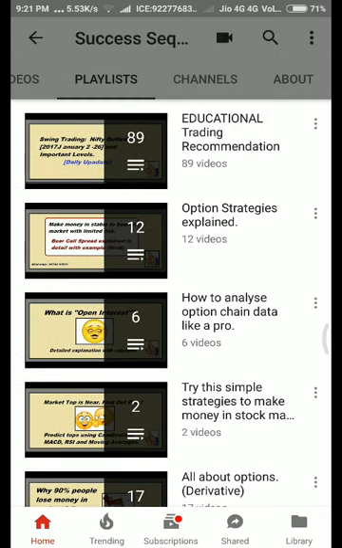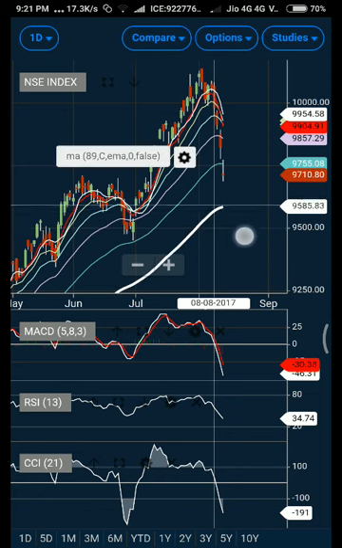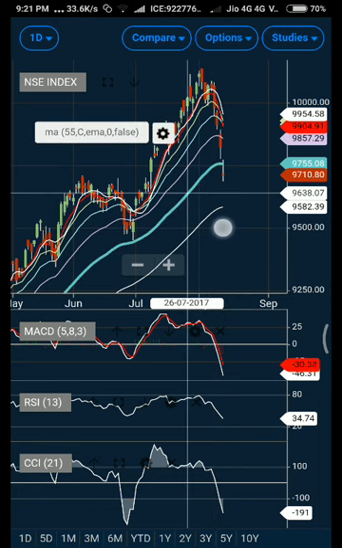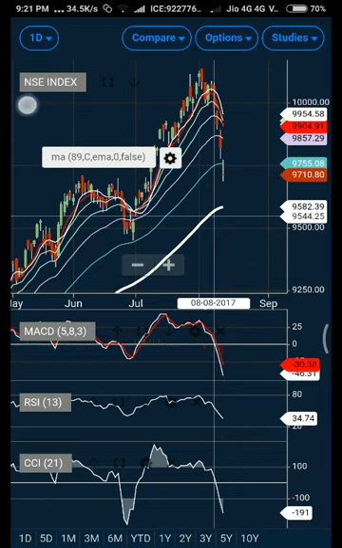Now let's come to the topic that we should be discussing. In this past week, we have seen the market coming down from its high very rapidly. What we are witnessing is that the 55 days exponential moving average level is closed and the market is trading below it. This is a very dangerous level, and if the market persists downwards from here, we can see huge volatility in the market in the coming days.